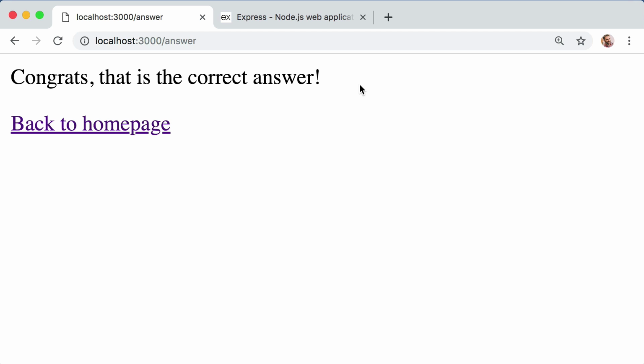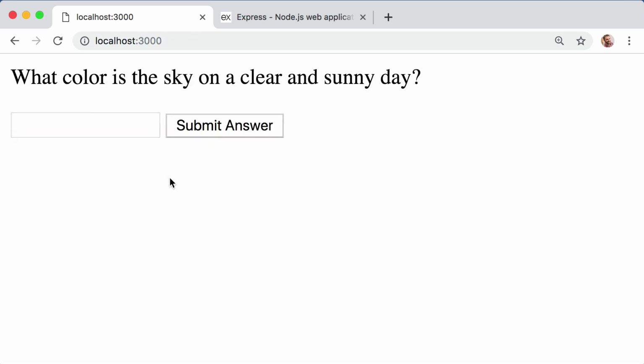Now, this may not seem very impressive or exciting, but trust me, being able to respond to user input like this marks a huge milestone in your journey towards becoming a full stack developer, right? If you think about how you log into your bank's website or your email or any online account, you have to fill out a username field, and then you have to fill out a password field, and then you submit. And then the server decides if what you typed in is correct or not.